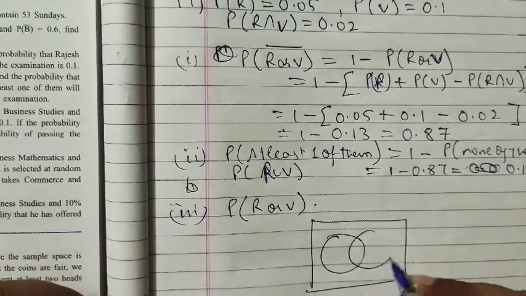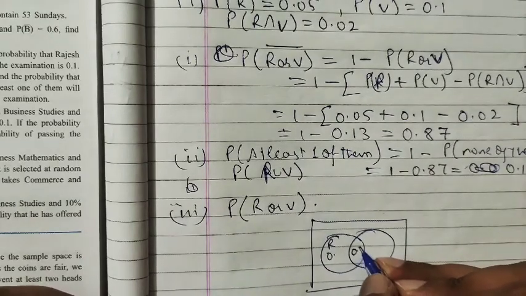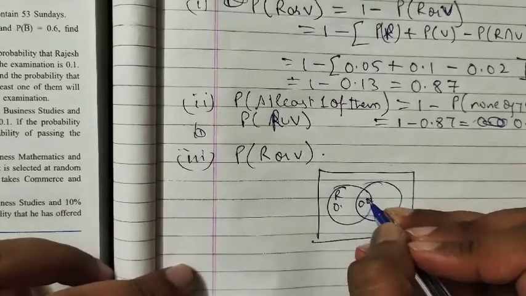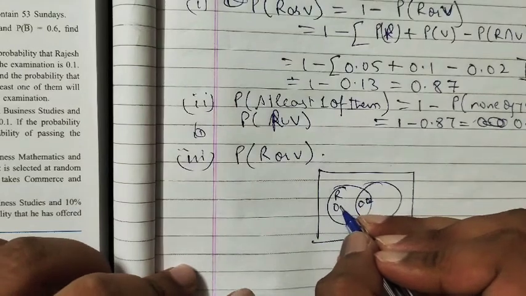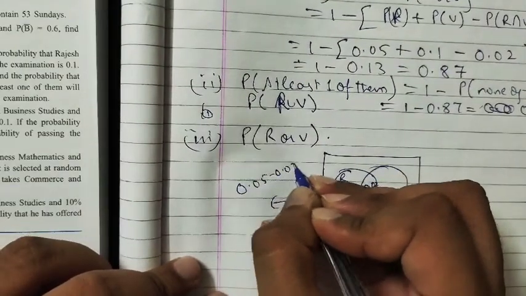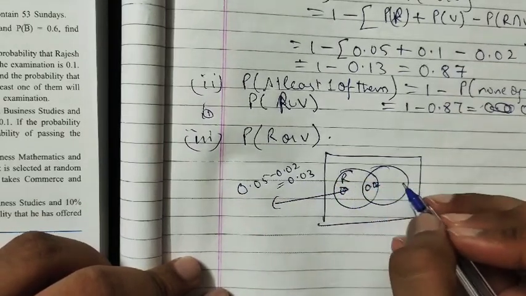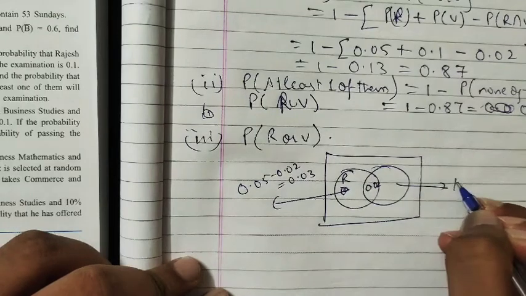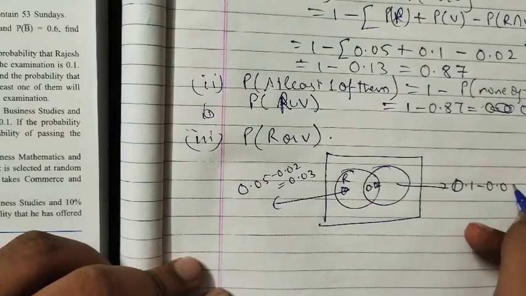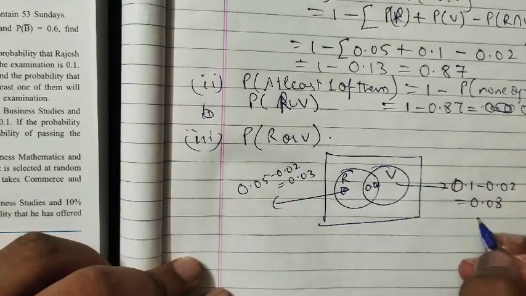This is Rajesh, this is Vijay, right? 0.02 is in between, right? So this will be 0.05. Rajesh will have 0.05 minus 0.02, which is 0.03. So only Rajesh is 0.03. Only Vijay is 0.1 minus 0.02, so 0.08. So only Vijay is 0.08.